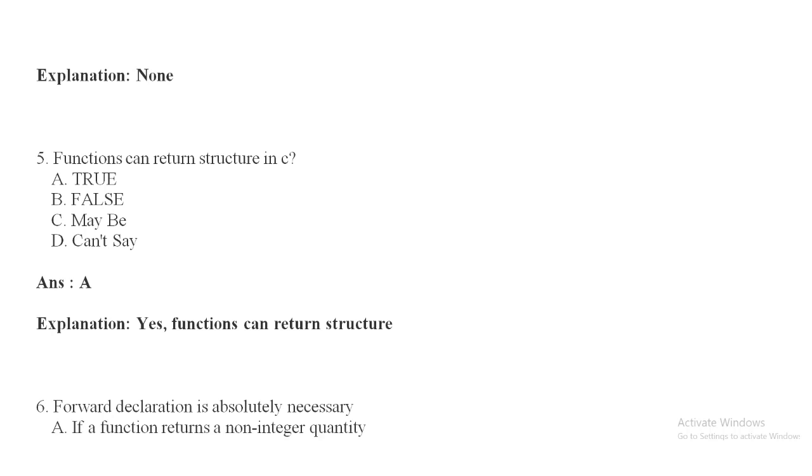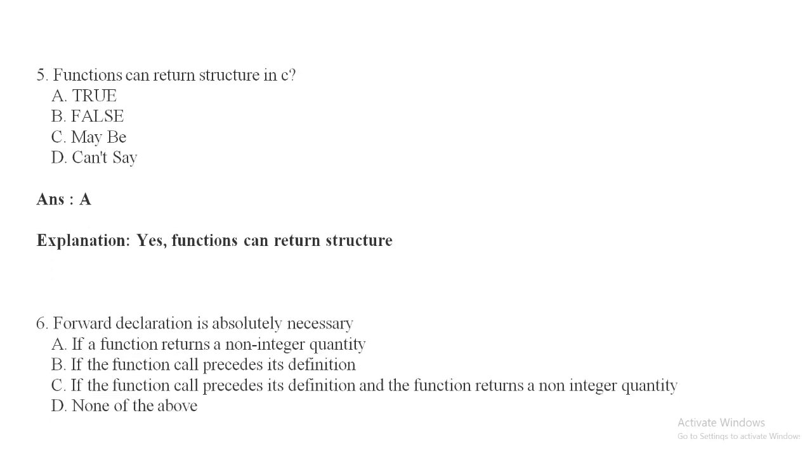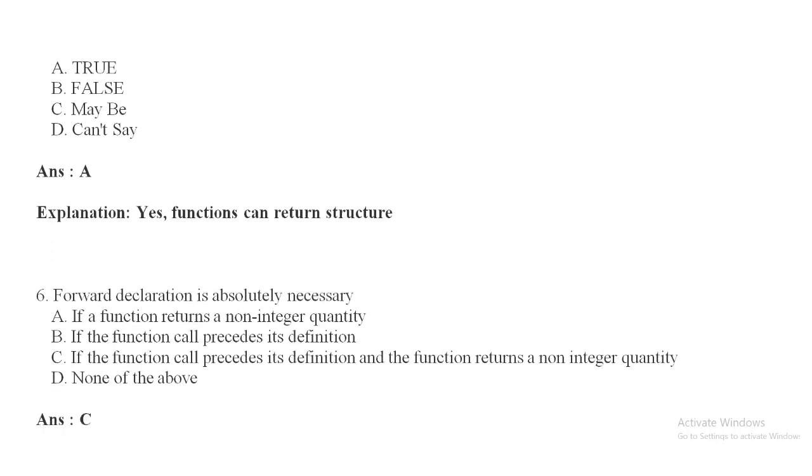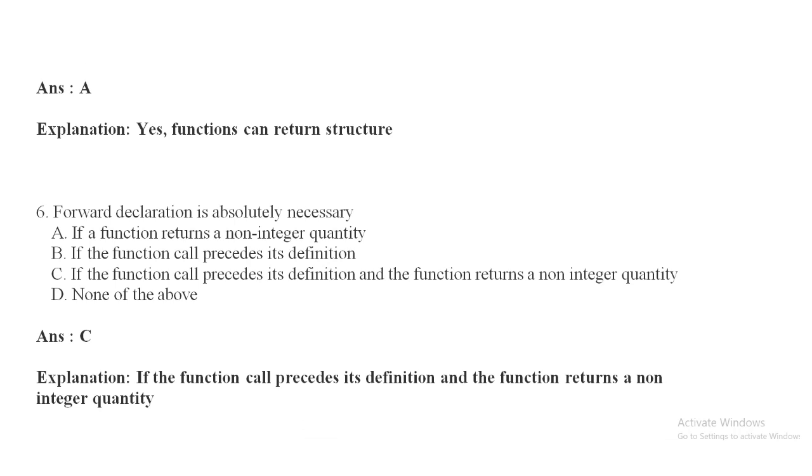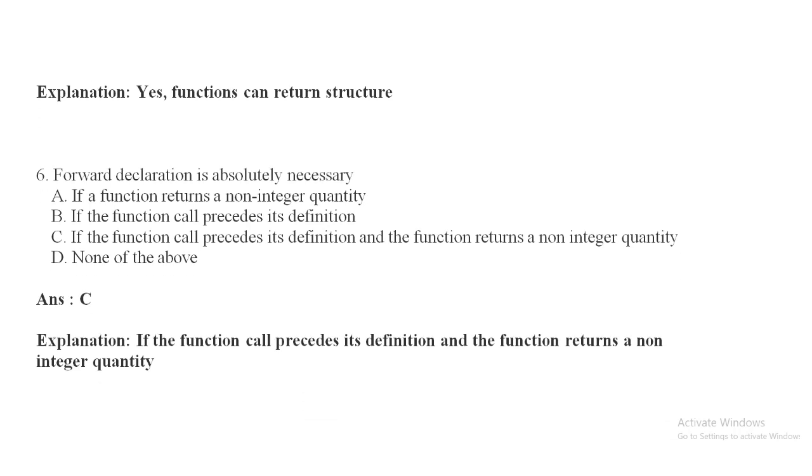Sixth question: forward declaration is absolutely necessary. Option A, if a function returns a non-integer quantity. Option B, if the function call precedes its definition. Option C, if the function call precedes its definition and the function returns a non-integer quantity. Option D, none of the above. The answer of this question is option C, if a function call precedes its definition and the function returns a non-integer quantity.